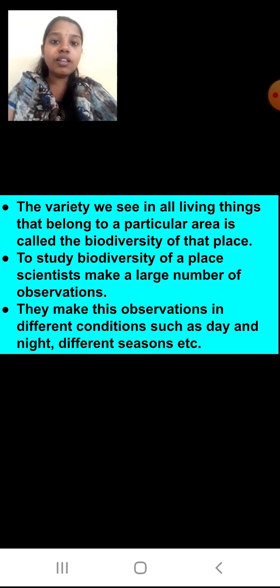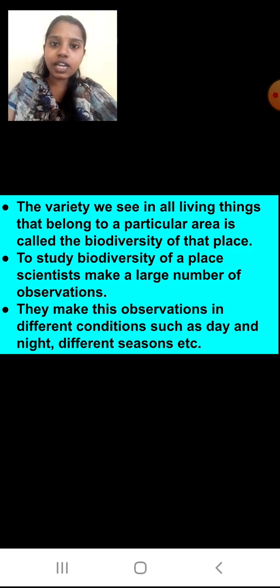So whatever variety you saw in the living things that belong to that particular area or place, we will call it the biodiversity of that place. Okay, students. Now, to study the biodiversity of a place, scientists make a large number of observations. To study biodiversity is not very easy.